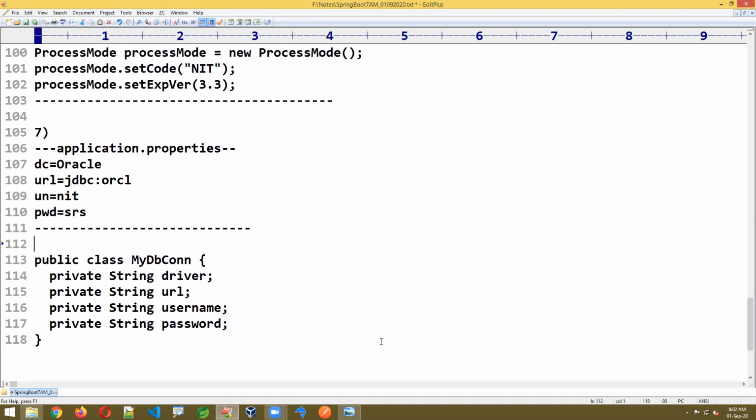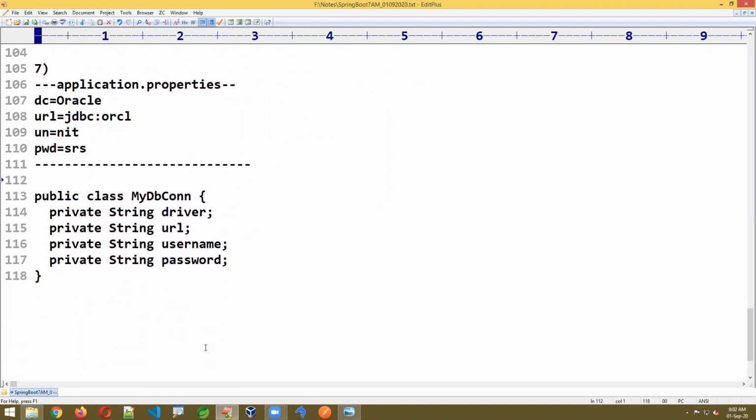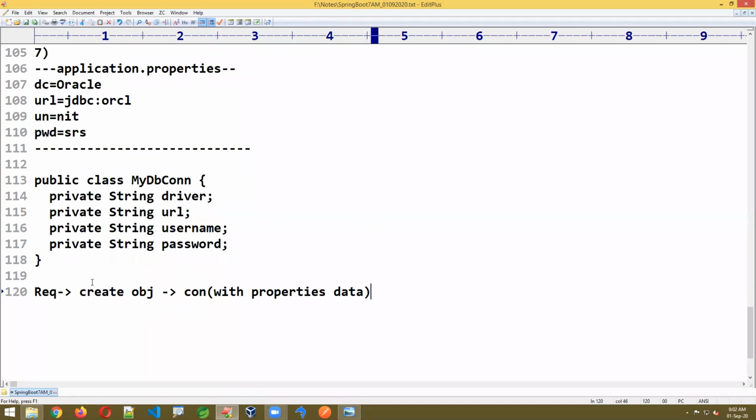Like this I gave. My requirement is like this: you need to create the CON object, create object CON with the properties data. Write the code.